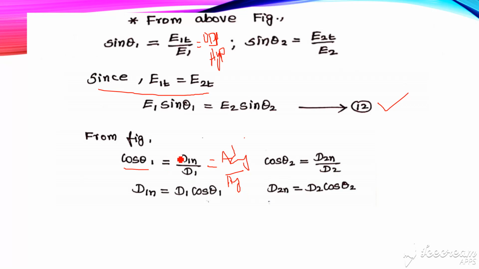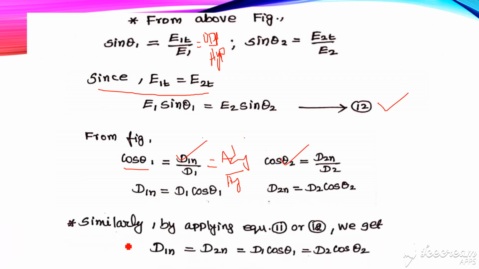Rearranging these two expressions, D1n is equal to D1 cos theta 1 and D2n is equal to D2 cos theta 2. Already we know that with respect to flux density, the normal components are equal, so we simply equate these two.